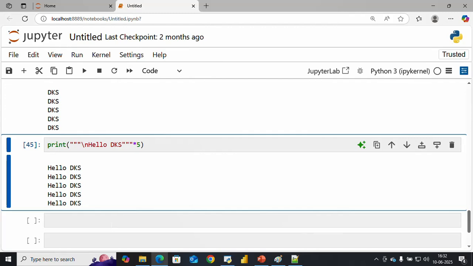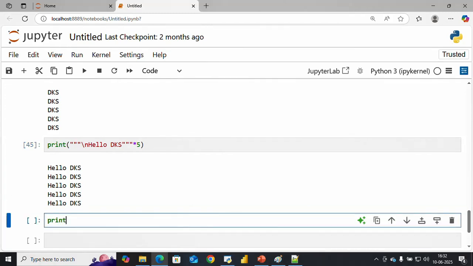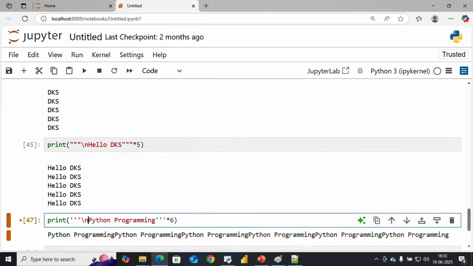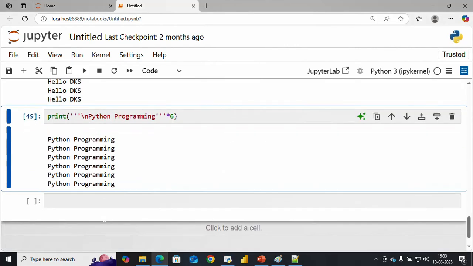Same way you can take a single quotation also, not an issue. You can take it like 1 2 3 in single quotation, like given here, Python programming 1 2 3. Multiply by 6, 7, whatever number you want. You can see here backslash n, and run this, you can see.